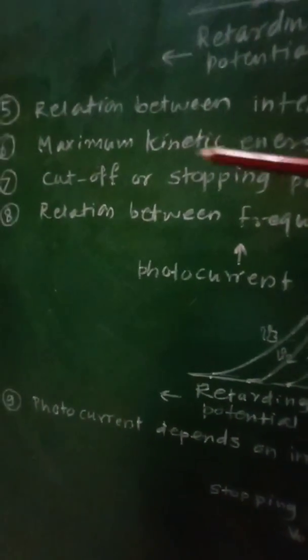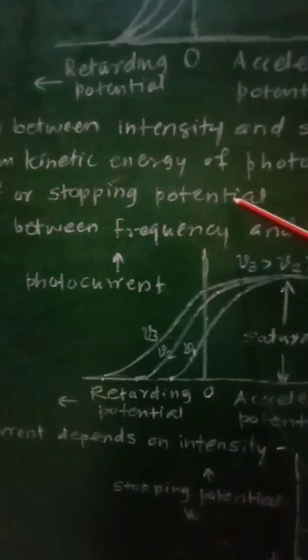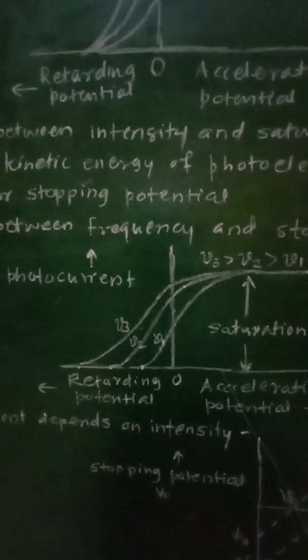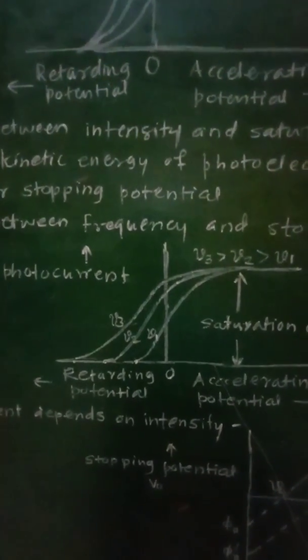Then the seventh observation is cutoff or stopping potential. What the cutoff potential or stopping potential is will be given by this seventh observation.